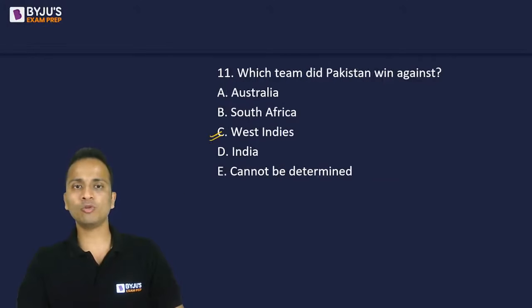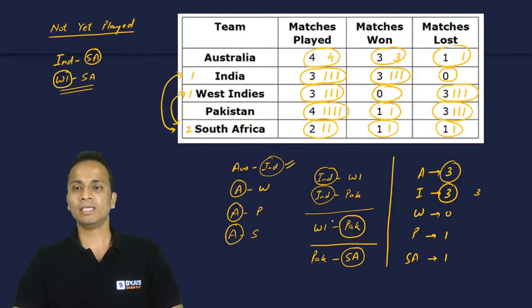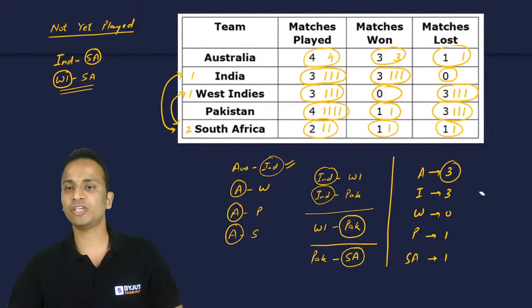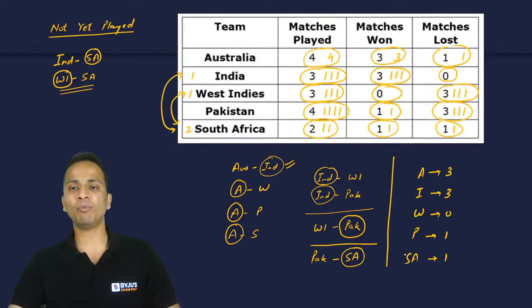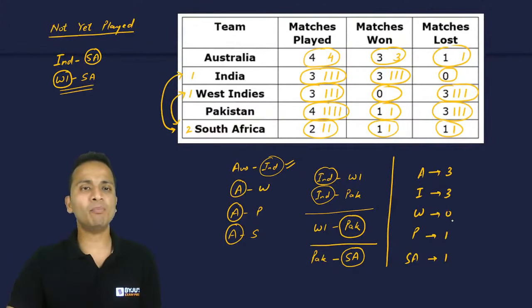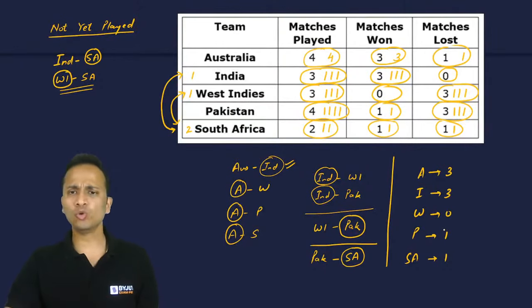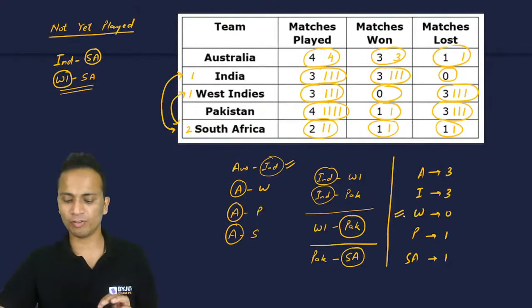Okay, so let's go back to the table. Now, up till now, the position is what I have mentioned on the right hand side of the screen. I have to find out which team ended at the bottom. Now, is it possible that West Indies may end up at the bottom? Yes, West Indies is at the bottom right now. South Africa has 2 matches left. South Africa may win both the matches, may lose both the matches, doesn't matter. West Indies may end up at the bottom of the table.